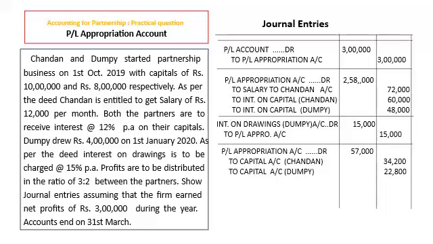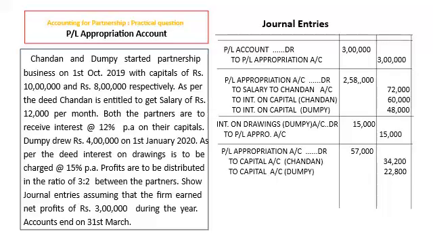So first journal will be PL account debit to PL appropriation account rupees 3 lakh. Then to distribute salary and interest on capital, journal will be PL appropriation account debit. We will not write the amount here. First, to salary to Chandan account 12,000 into 6, 72,000.